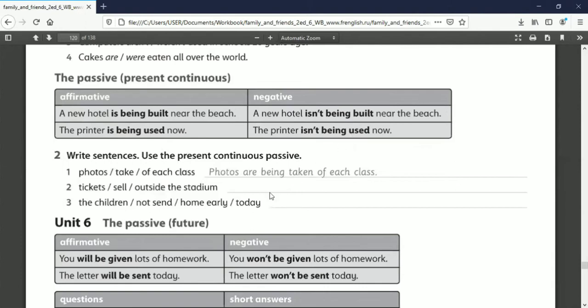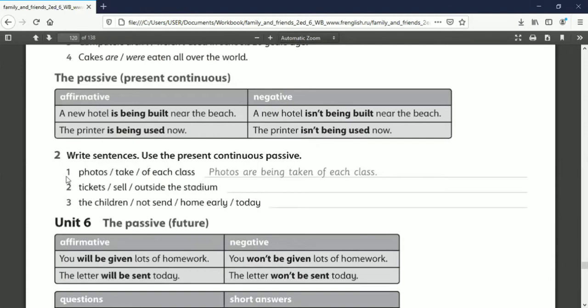Okay, as you can see here, we are using be in the present form. Why? Because we talk about present continuous. Okay, why don't we use am or are? Why do we only use is? It depends on the subject. Look, a new hotel. It means only one. It means a singular subject. Because it is singular, the to be must be in the singular form.